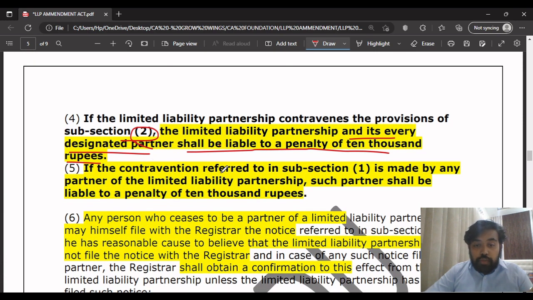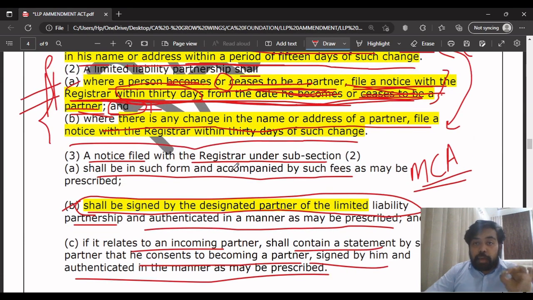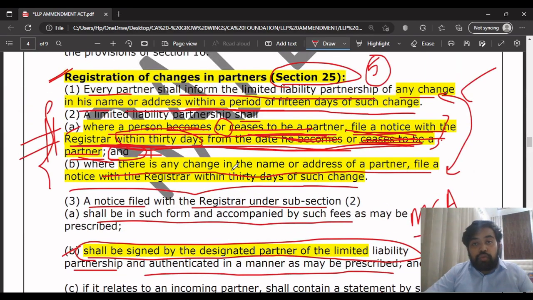And if it is a contravention of subsection 1, what was subsection 1? If there is a change in the name or address of the partner, you should inform the LLP within a period of 15 days.